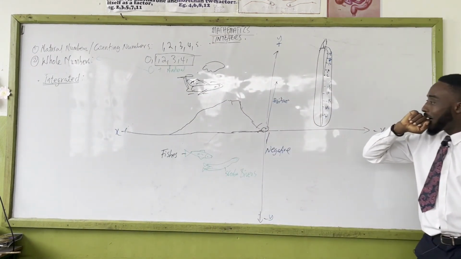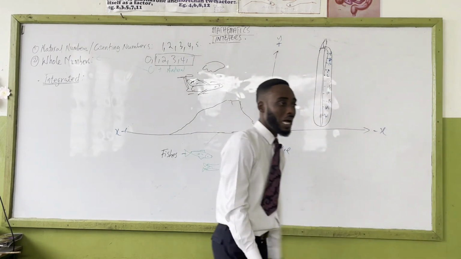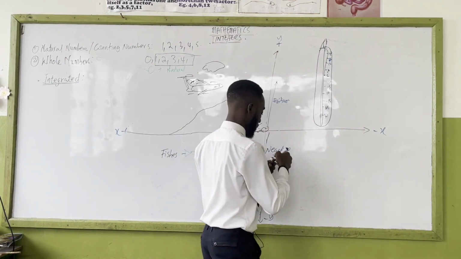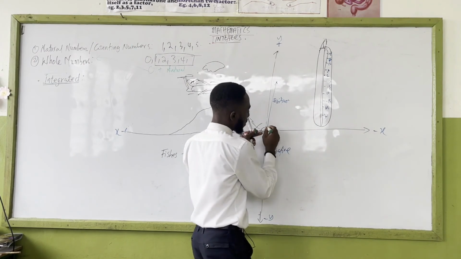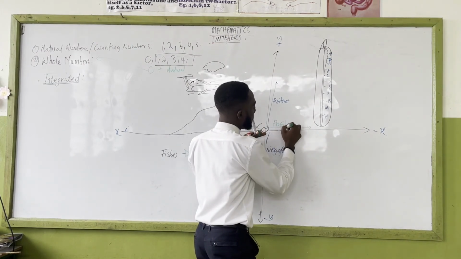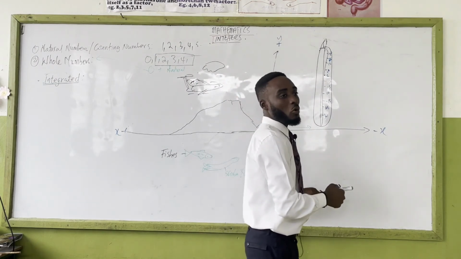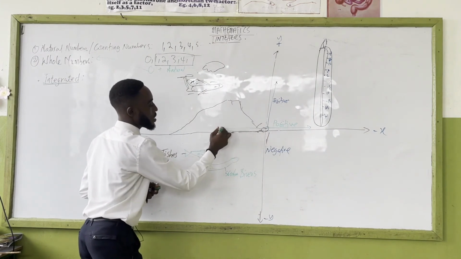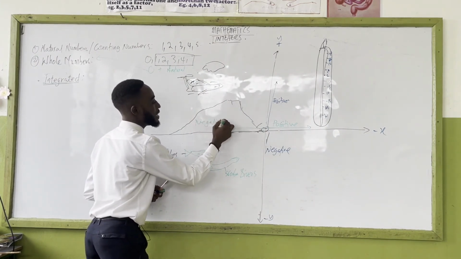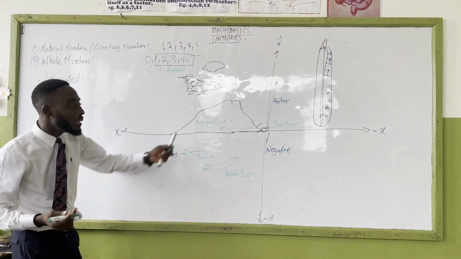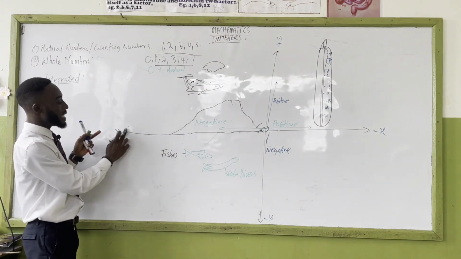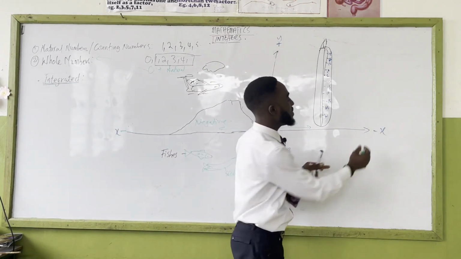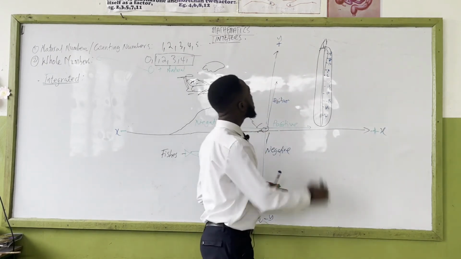Now, what if I'm going forward? I'm marching forward. So forward will also be what? Positive. What if I am going backwards? Negative. So this is why we put a negative here, a negative here, a positive here, and then a positive here as well.